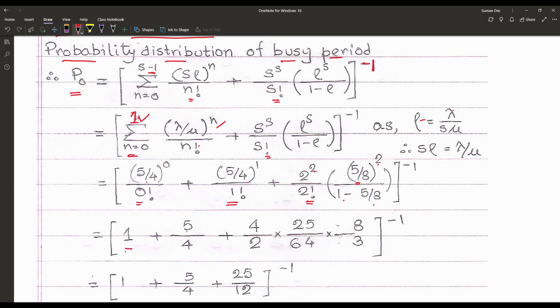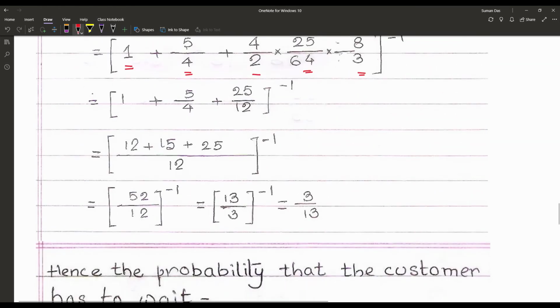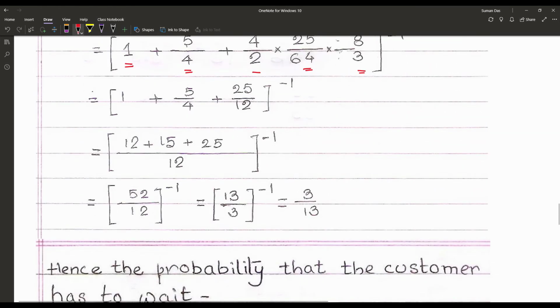After calculation we are getting 1, 5/4, then 4/2 into 25/64 into 8/3, whole to the power minus 1. And then that is 1 plus 5/4 plus 25/12, whole to the power minus 1. And finally the complete result is 3 by 13, that is our P0.